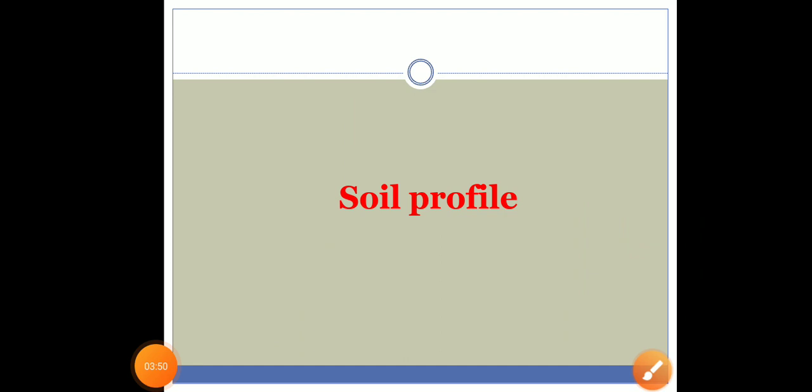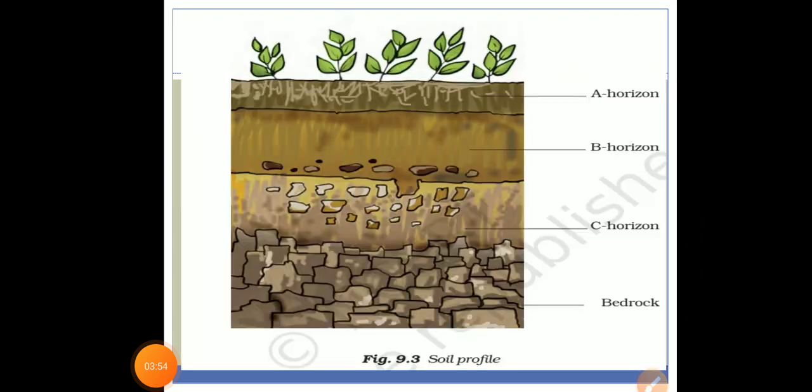Okay, now next, this is the topic soil profile. Today we will discuss the soil profile. Now you can see in this picture, this is the soil profile. These are the layers of the soil. We usually see the top surface of the soil, not the layers below it. If we look at the side of a recently dug ditch, we can see the inner layers of the soil. Such a view enables us to observe the soil profile at that particular place.